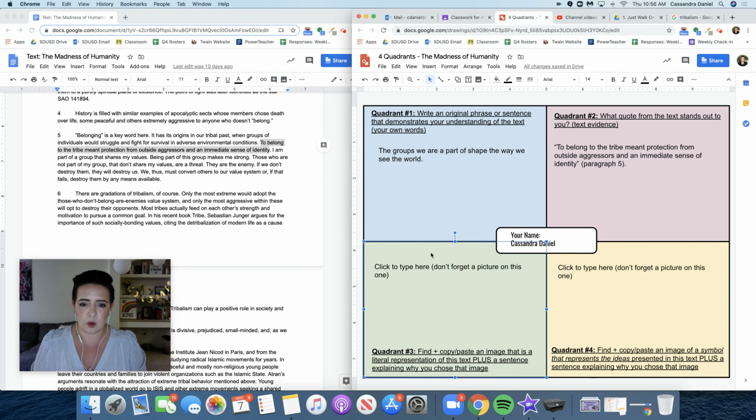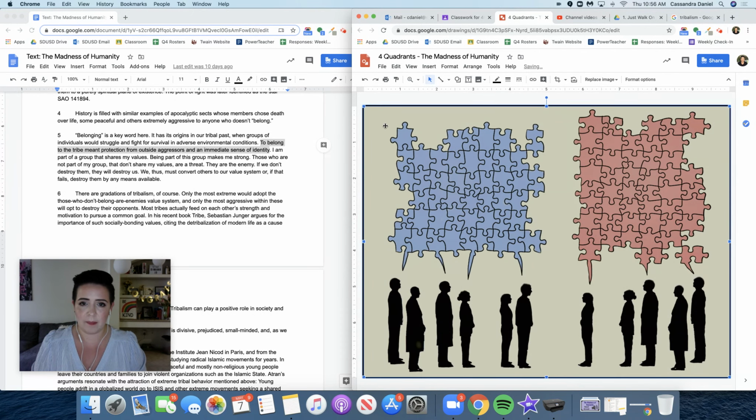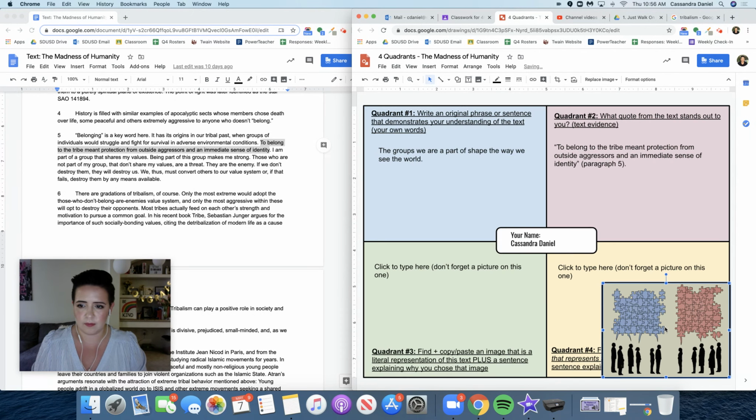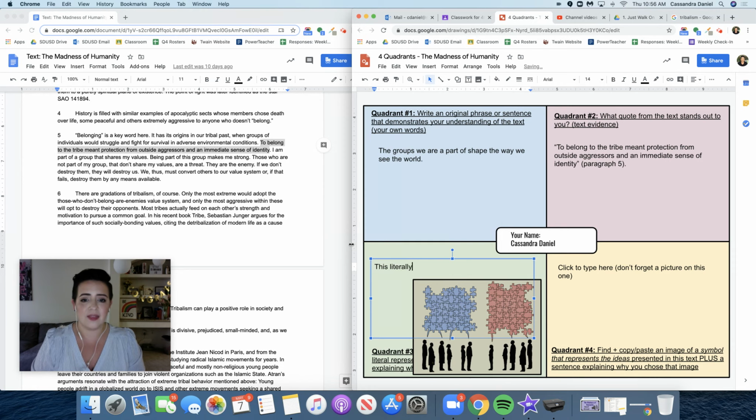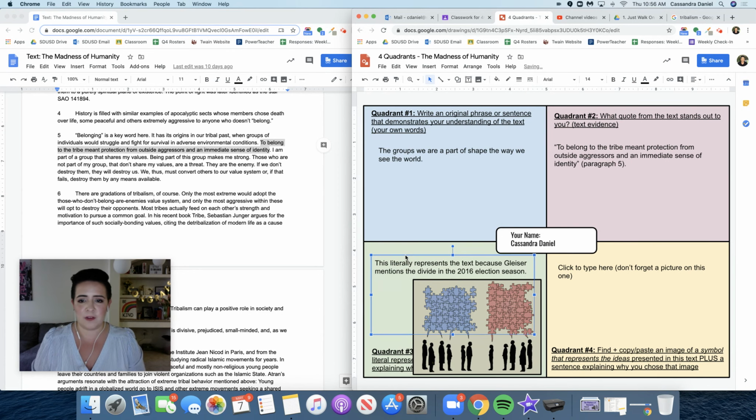So I am going to paste this image right here. And then we need to add our sentence. This literally represents the text because Gleiser mentions the divide in the 2016 election season. Okay, that's as much as I'm going to give you for this assignment. We've done 3 out of the 4 quadrants together.